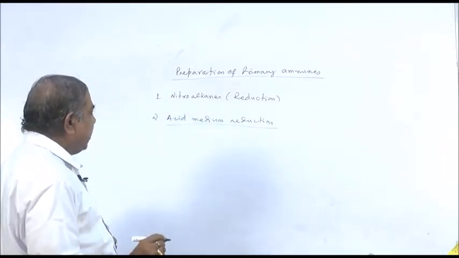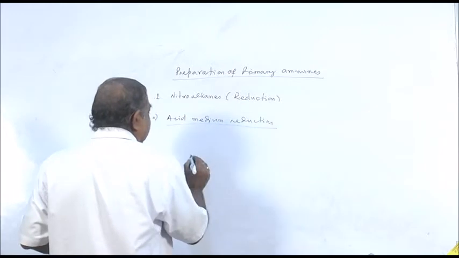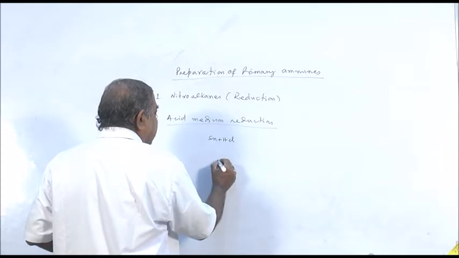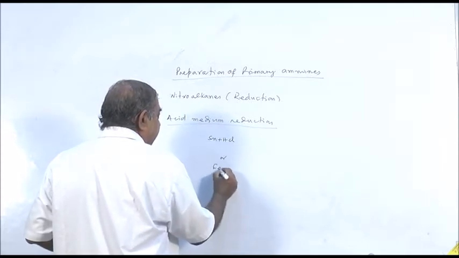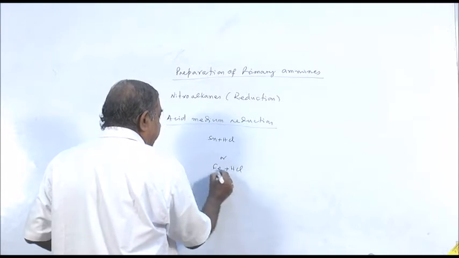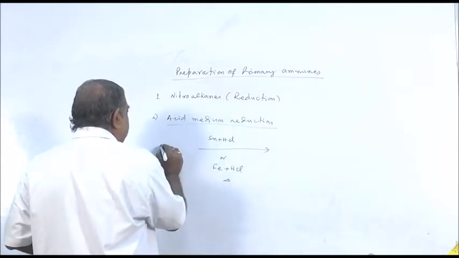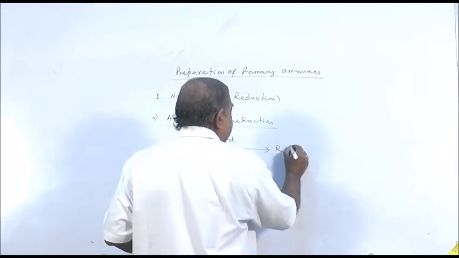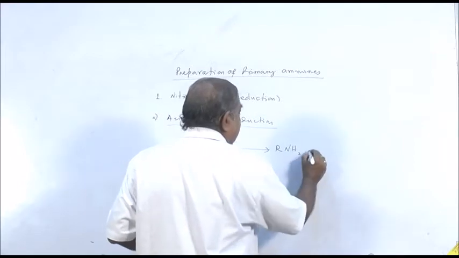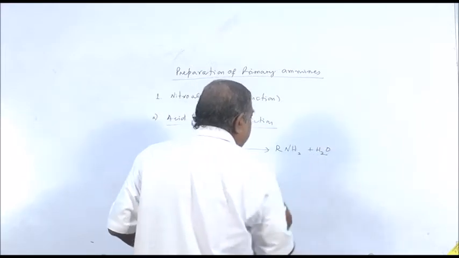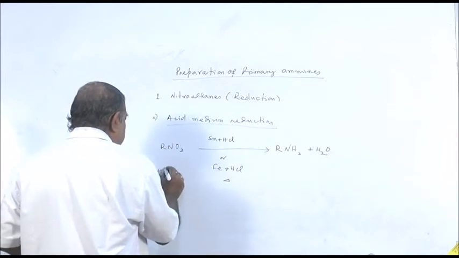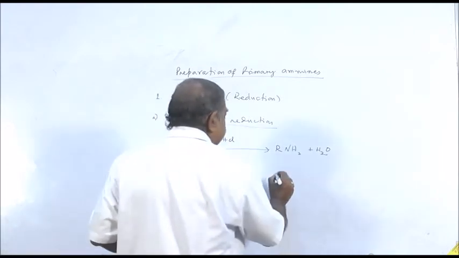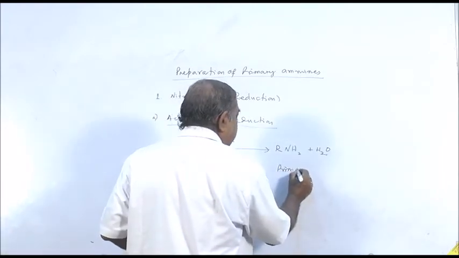When nitroalkane is reduced by or heated with a mixture of tin and hydrochloric acid or iron and hydrochloric acid, then the nitro group is reduced to amino group. RNO2 is converted to RNH2 with elimination of water. This is your nitroalkane. This is your primary amine.